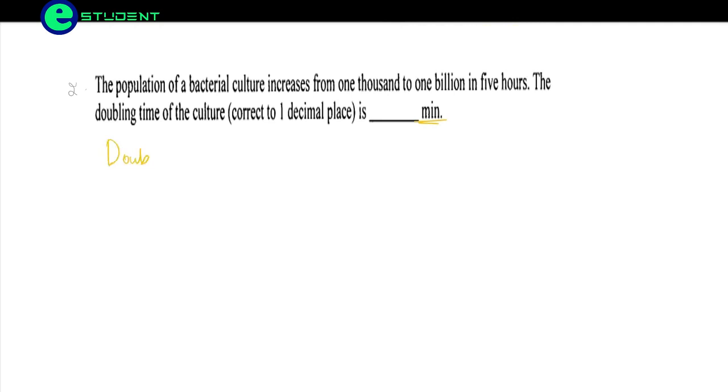Doubling time is equal to the time, in minutes or hours, divided by 3.3 log of the final concentration of bacteria after time t divided by the initial concentration of the bacteria, n naught.